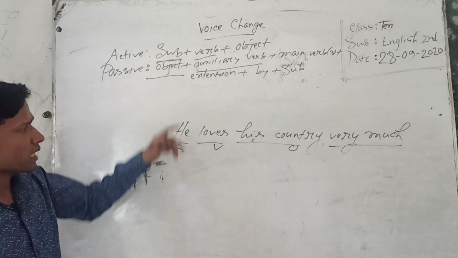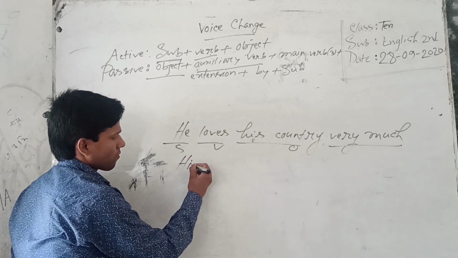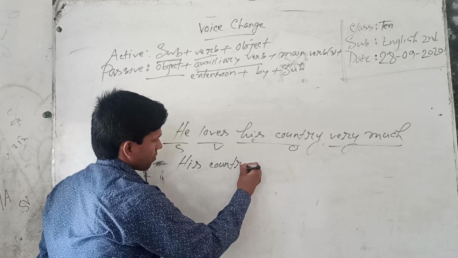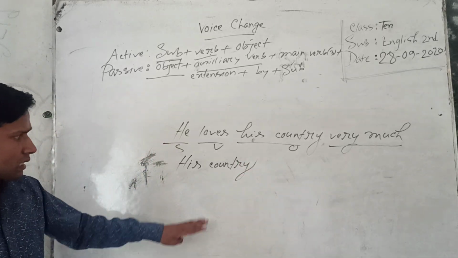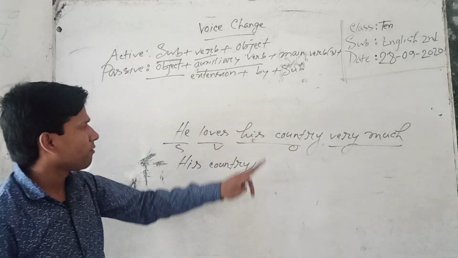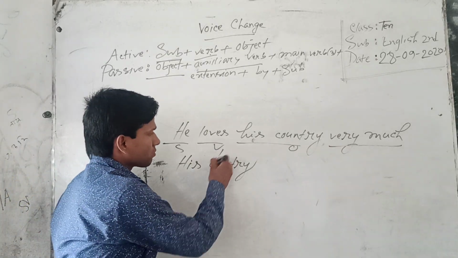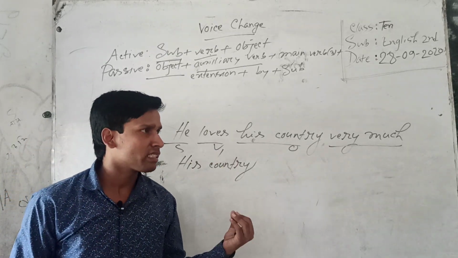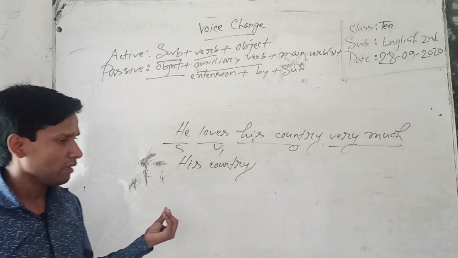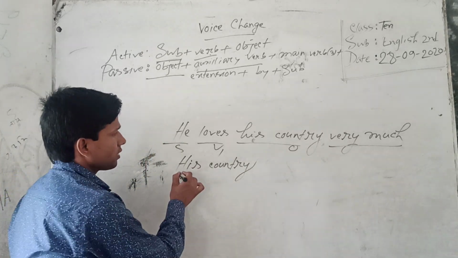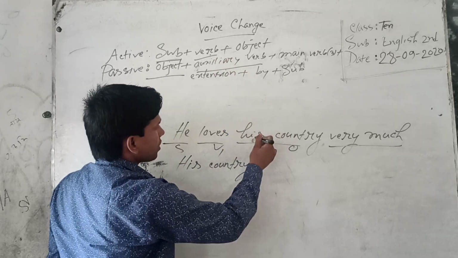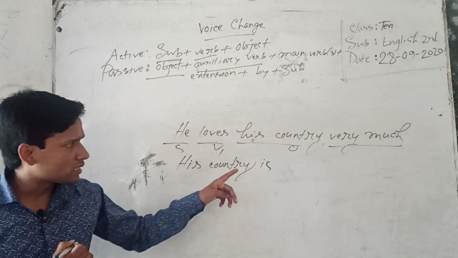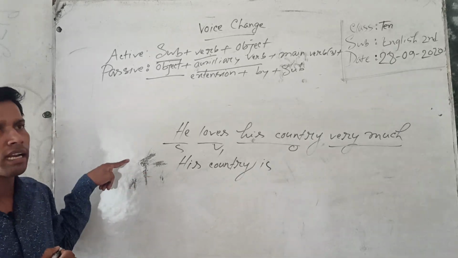Firstly, I have to use object, his country. Then auxiliary verb. If it is verb 1, you know, if there is es or s, this word will be verb 1. Understand? If there is verb 1, you have to use am, is, are. I am using is because it is singular number.